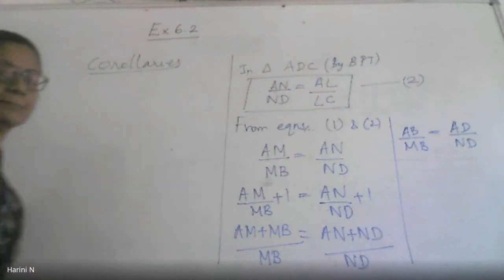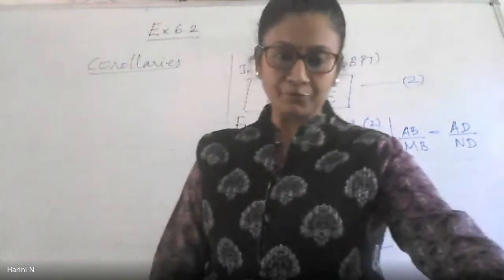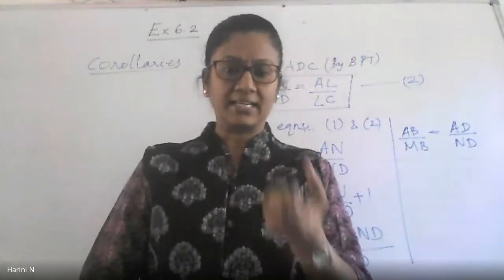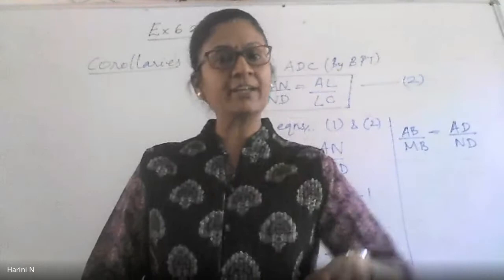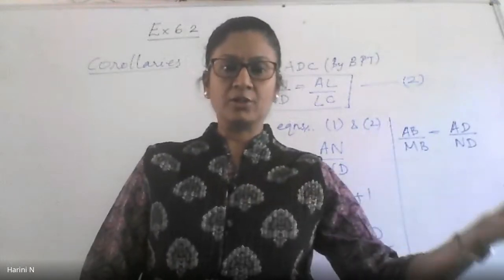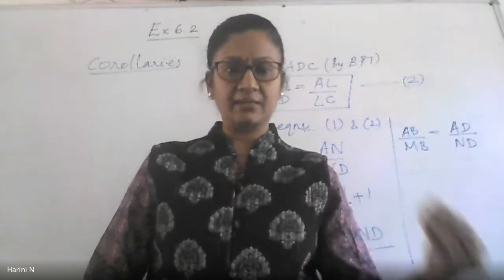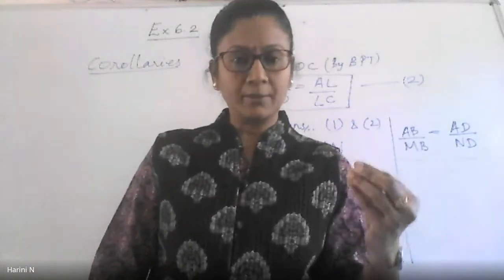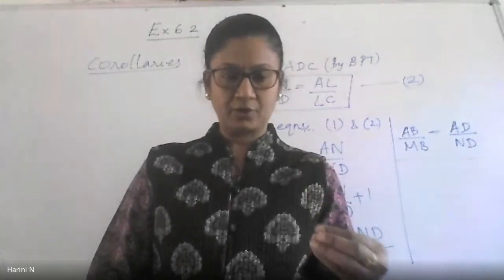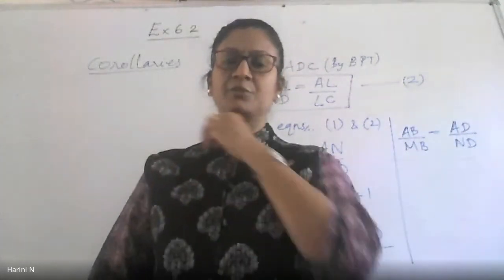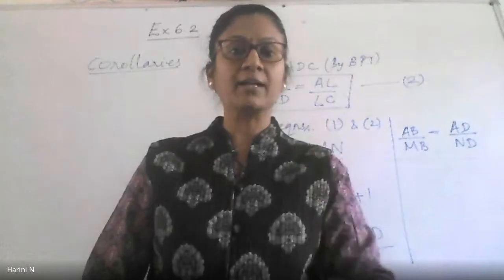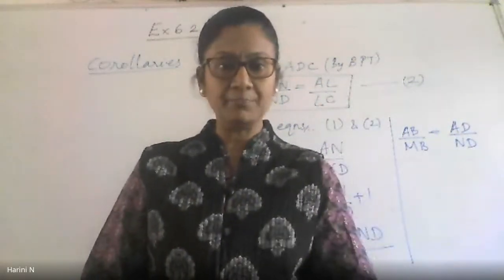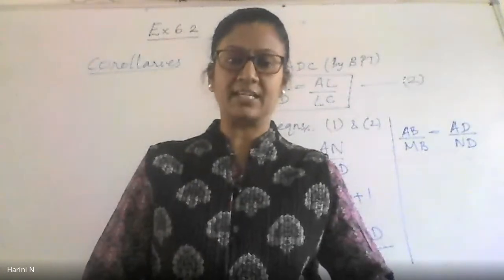Now, every theorem in geometry will have a few corollaries following it. A corollary is that aspect or content of a theorem which is obvious because of the previous theorem. A corollary is an accepted statement or truth which follows a given theorem. Now, the BPT is the theorem that I have. So, there are certain corollaries which follow that. That means you don't require to give the proof of these. They are automatically acceptable because of the theorem you have just studied previously.